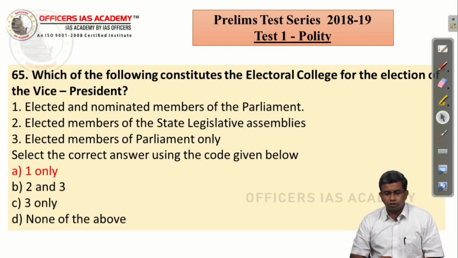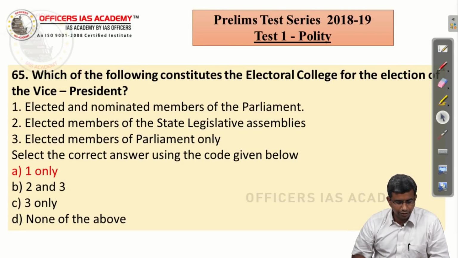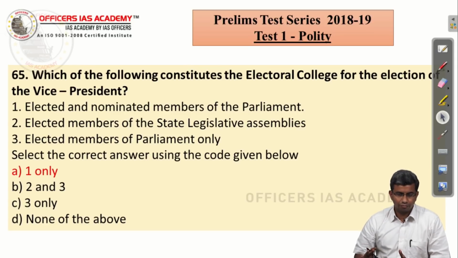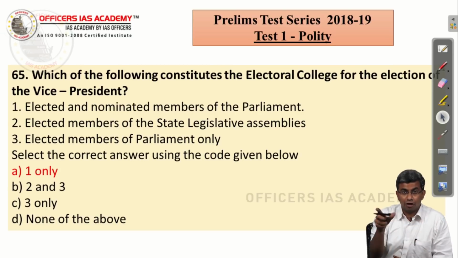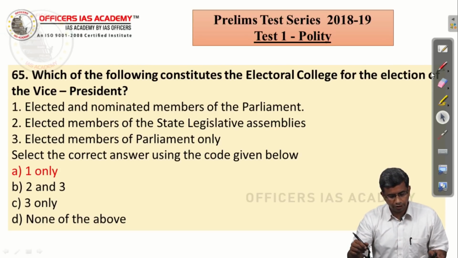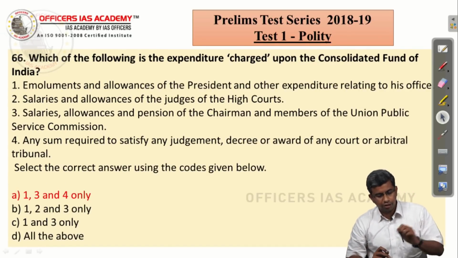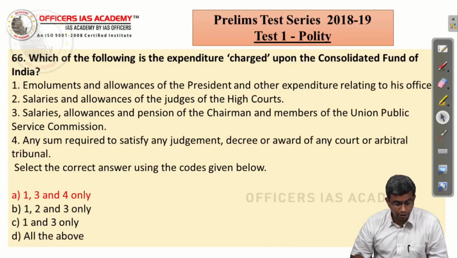Which of the following constitutes the electoral college for the election of the Vice President? Elected and nominated members of Parliament. That is all, because state legislative assemblies do not play a part. Elected members of Parliament only is applicable for President, not for Vice President. So, the correct answer is option A, which is elected and nominated members of the Parliament. They vote in the Vice Presidential election.